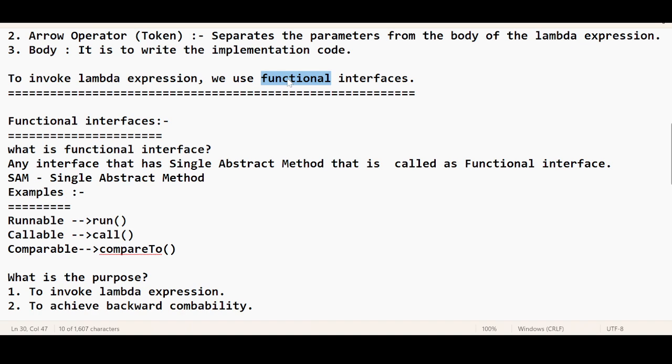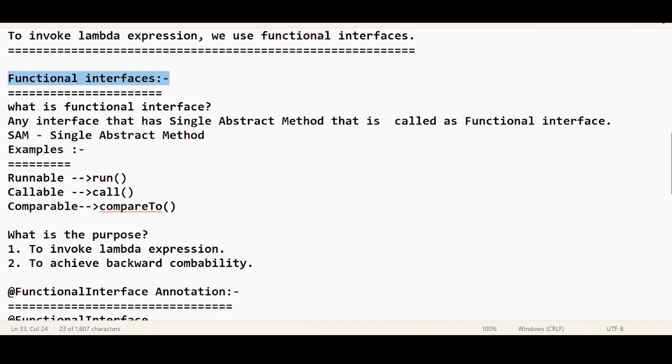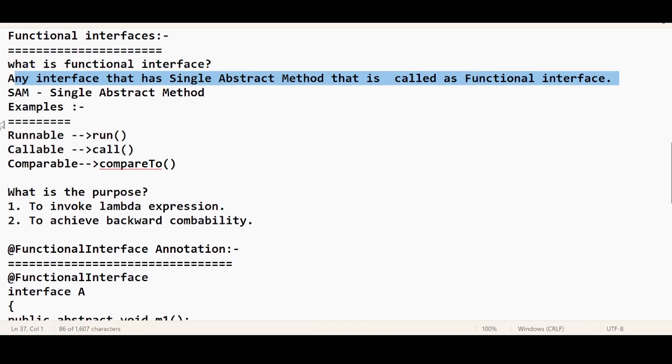functional interfaces. And again, what are functional interfaces? Just remember this word SAM. SAM is an acronym for single abstract method, right? And you have already answered the question for functional interface. Any interface that has a single abstract method is called a functional interface. That's it.